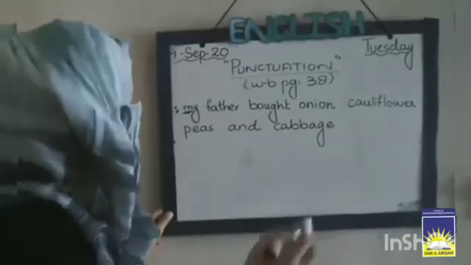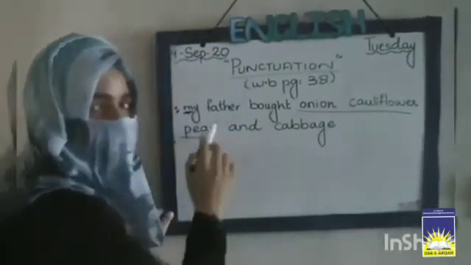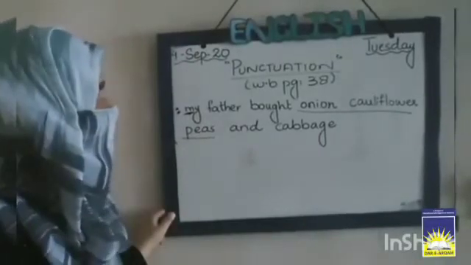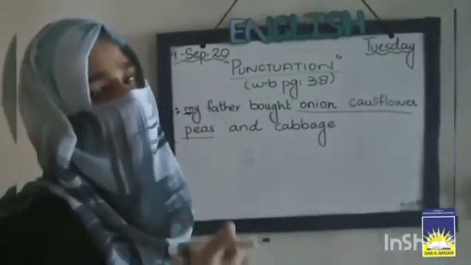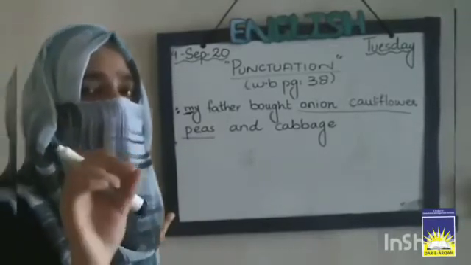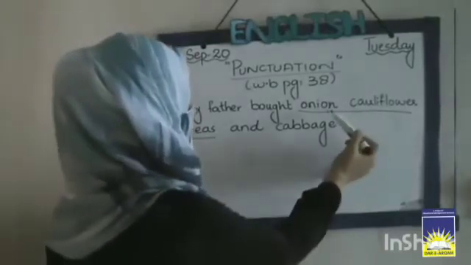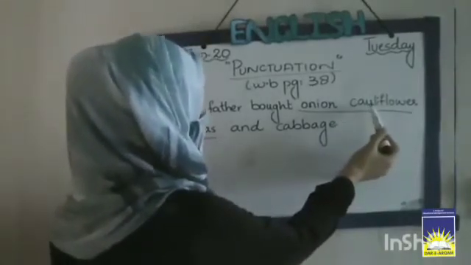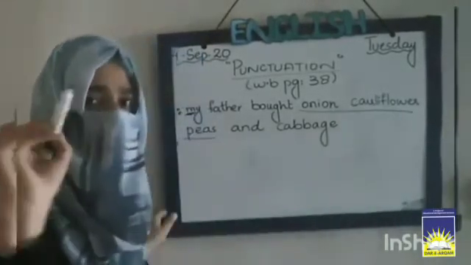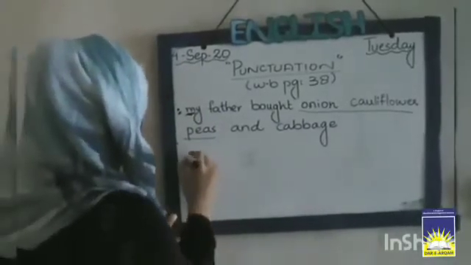You can see the names of the vegetables are written continuously here, but we have learned that when the same kinds of words are written in a sentence, we put a comma between those words. So here we can see that between onion and cauliflower, there should be a comma. So we will correct this one as well.